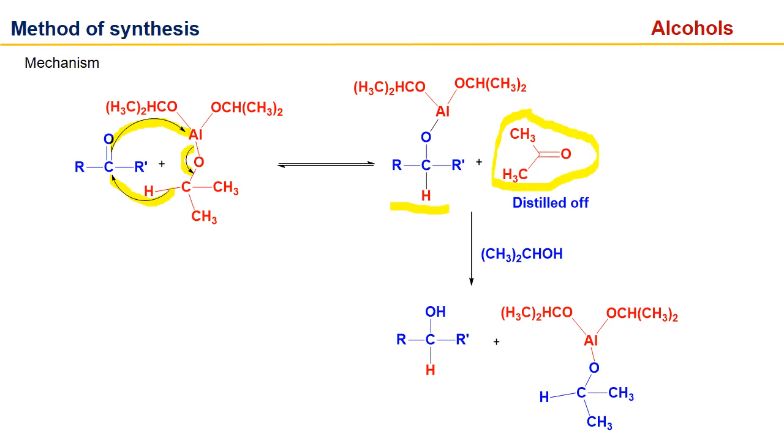This acetone, which is obtained from the aluminium complex, gets distilled out. We can do this distillation to make the reaction go in the forward direction. So in the presence of isopropanol, we get our alcohol, and it generates the aluminium complex again. So we get our secondary alcohol. The limitation of this method is we can't synthesize primary and tertiary alcohols.